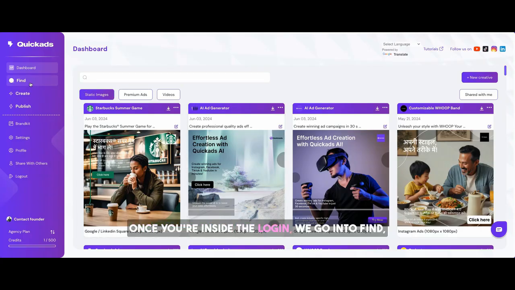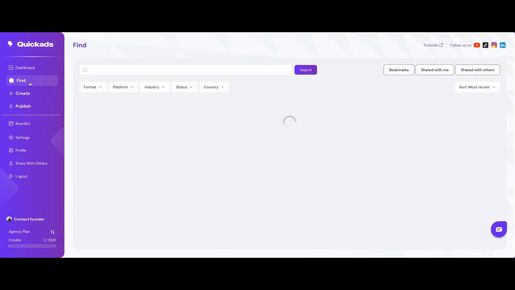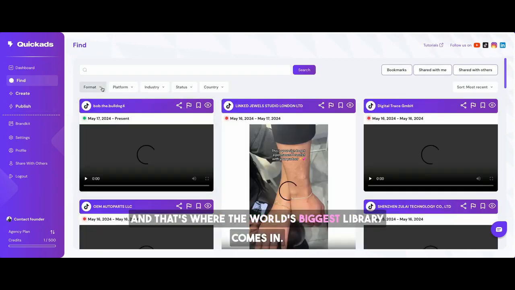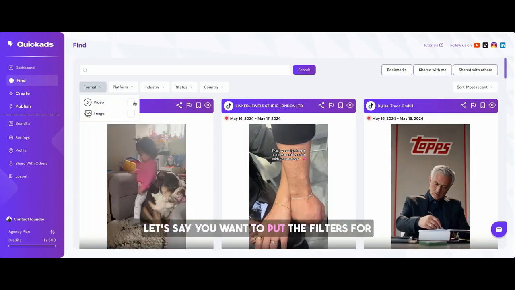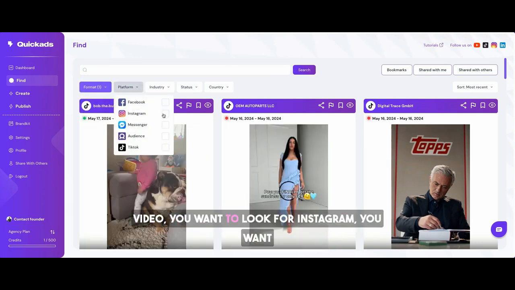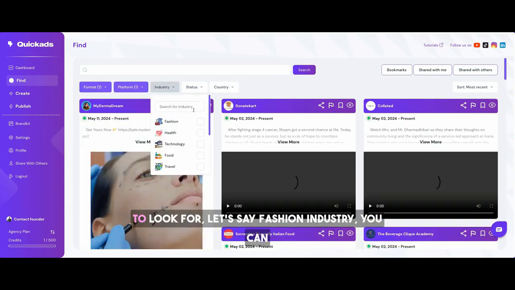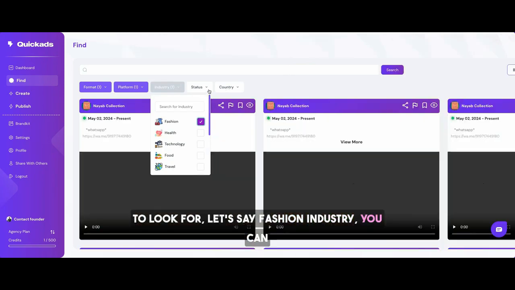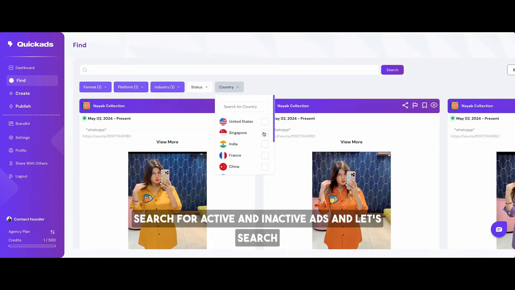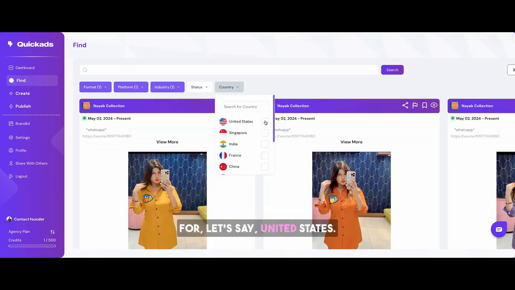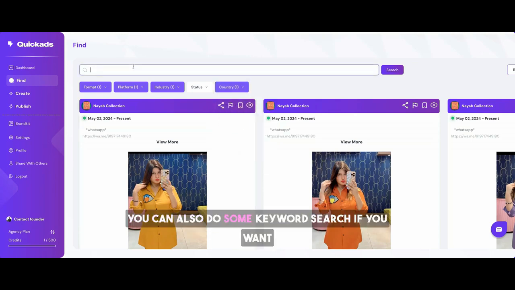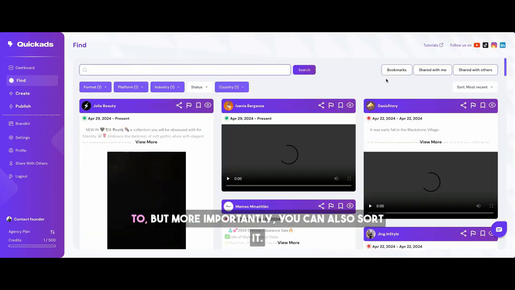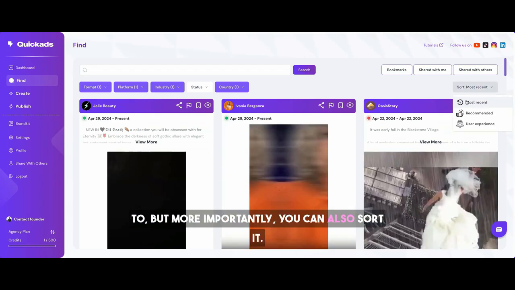Once you're inside the login, we go into Find, and that's where the world's biggest library comes in. Let's say we want to put the filters for video, you want to look for Instagram, you want to look for, let's say, fashion industry. You can search for active and inactive ads, and let's search for, let's say, United States. You can also do some keyword search if you want to, but more importantly, you can also sort it.